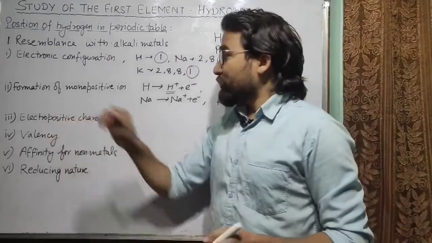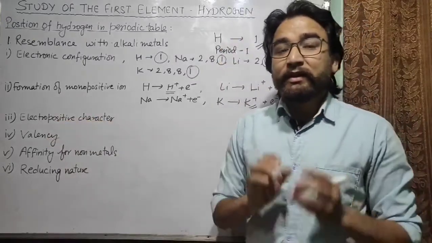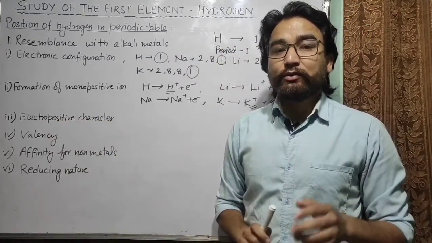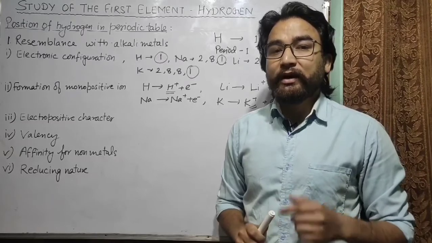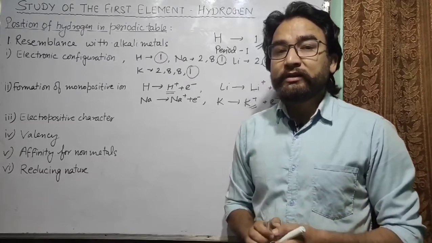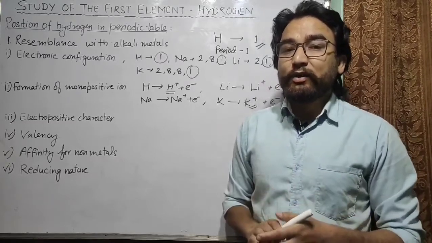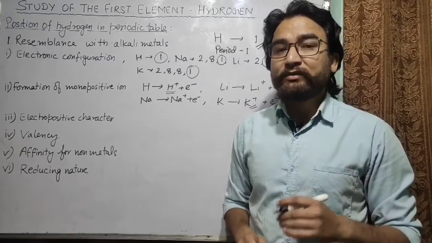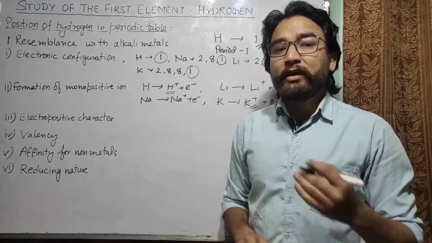Now one more character, that is electropositive character. You know that hydrogen has electropositive nature like alkali metals. Alkali metals are highly electropositive. Hydrogen is also electropositive.